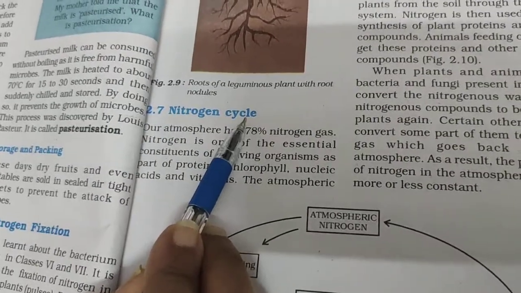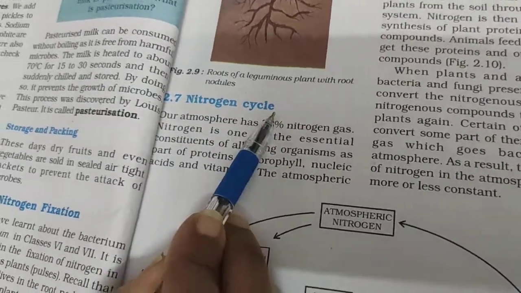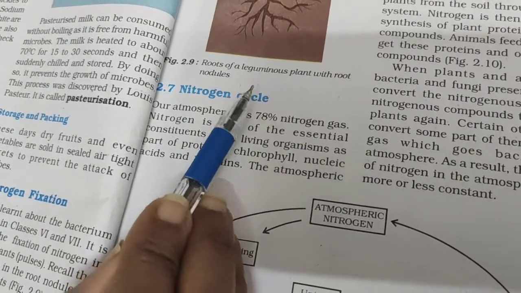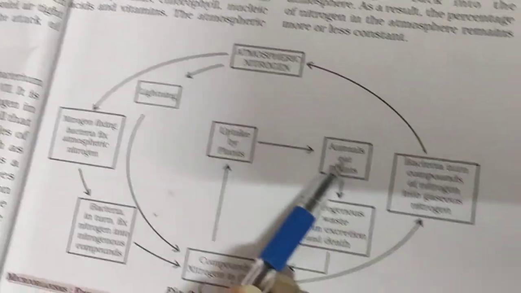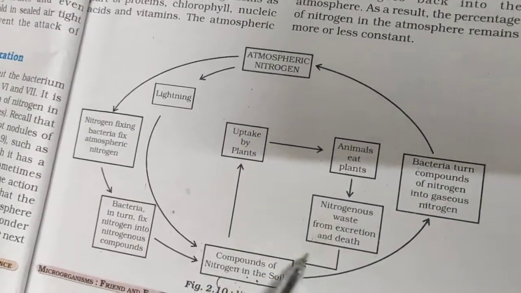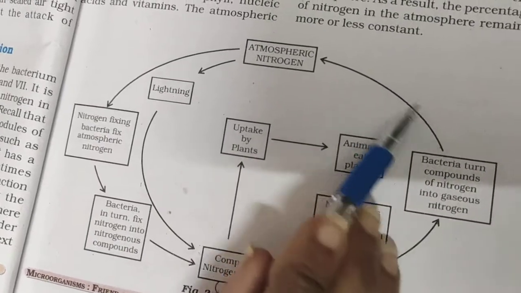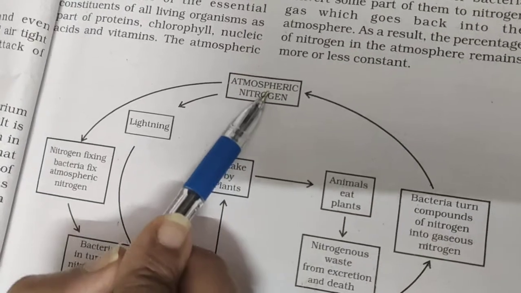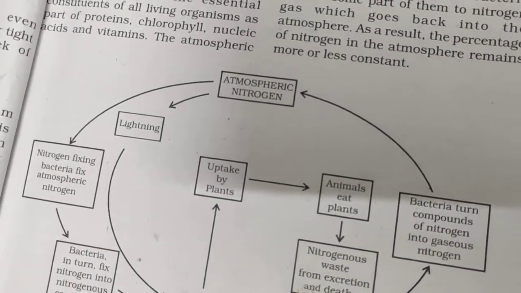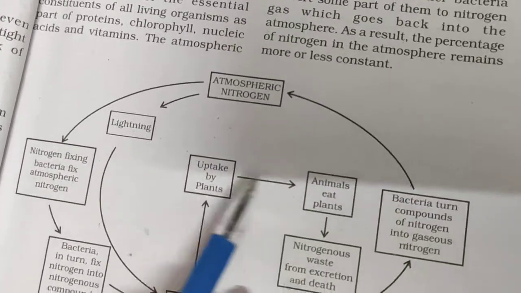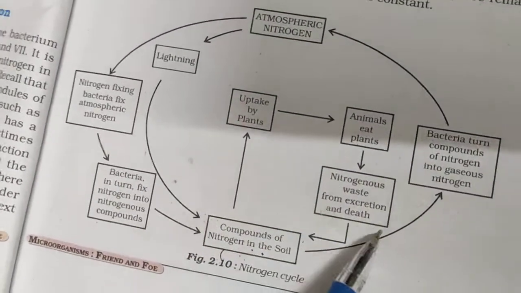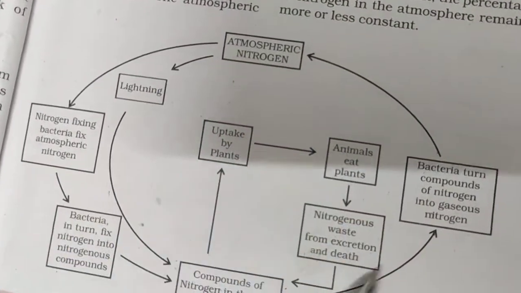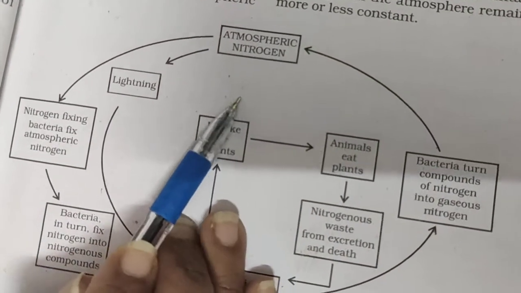It's very important to understand the meaning of the nitrogen cycle. It is a cyclic process of nitrogen being fixed, used by plants and by animals, and then later returned to the atmosphere. It is known as the nitrogen cycle. In a simple way, atmospheric nitrogen is first fixed and utilized by plants, and these plants are then consumed by animals, and then this is again returned to the atmosphere. This cycle is known as the nitrogen cycle.